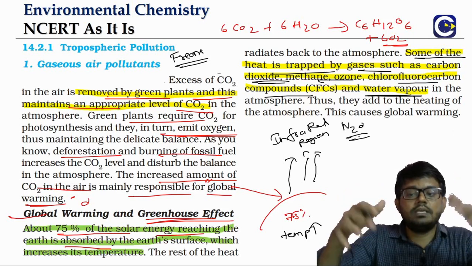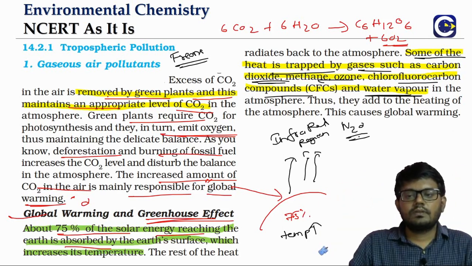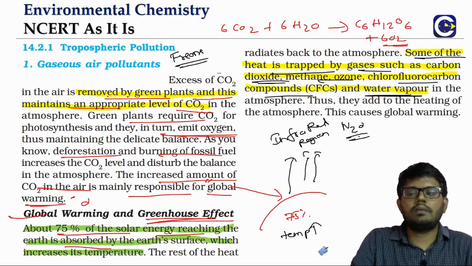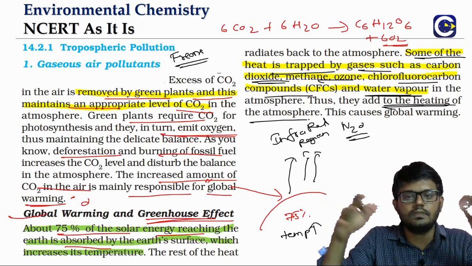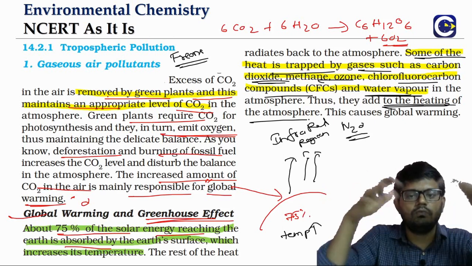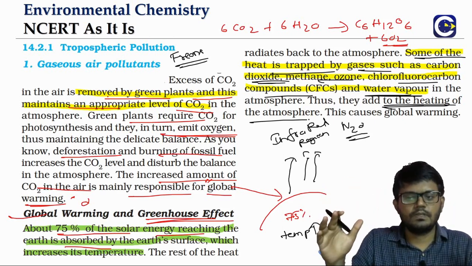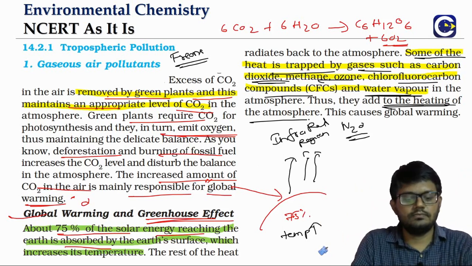So they will trap the heat that is radiated, and as a result, what happens? They will be adding heat to the atmosphere. This maintains the warmth of the atmosphere. So this is also a natural cycle.